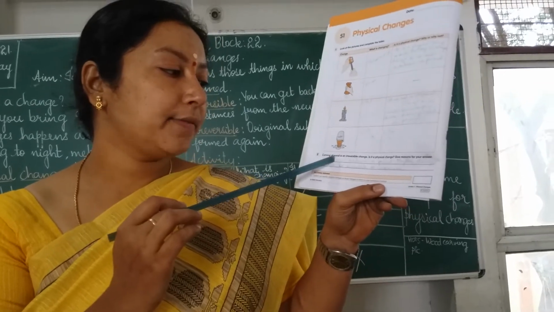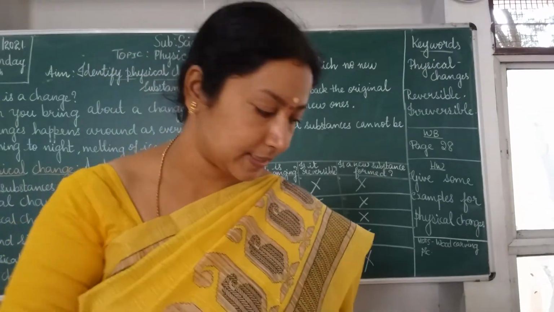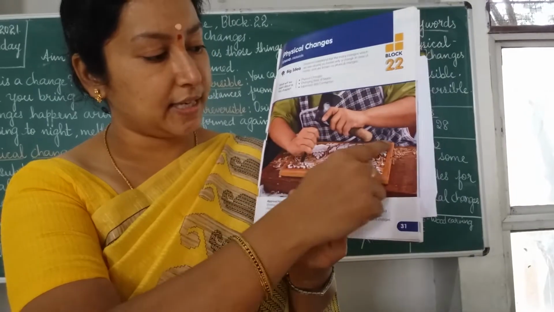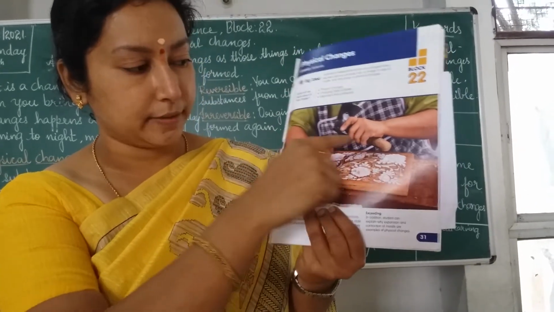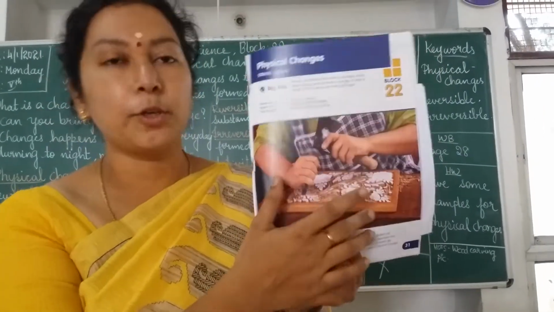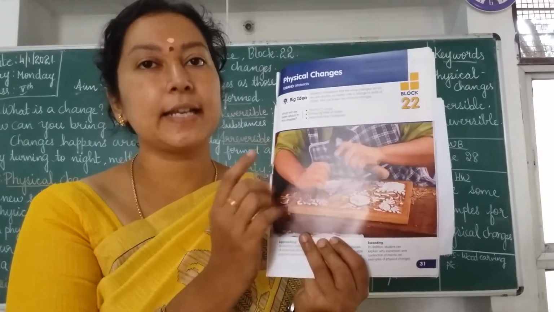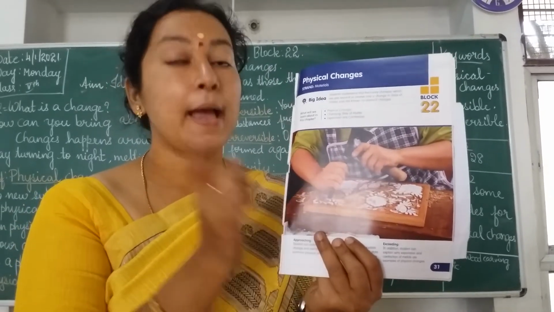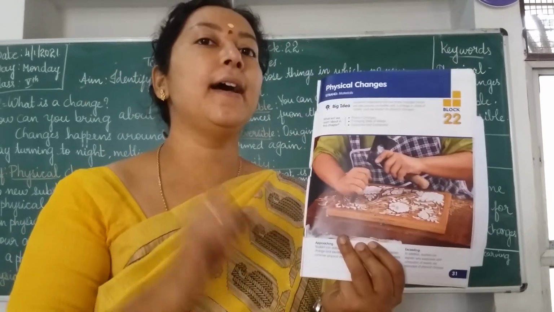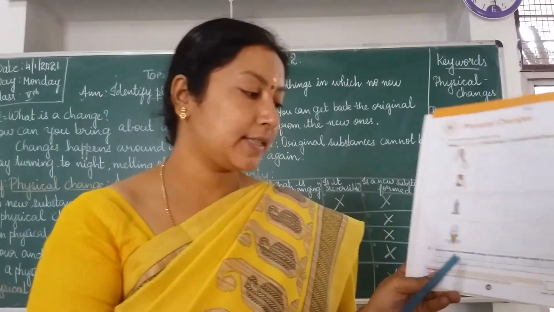Next question, carving of wood is an irreversible change. Is it a physical change? Give reason for your answer. See, look here in your content book, page number 31, you can see a carpenter carving some wood, isn't it? So this wood is converted into some framework or some door form. You cannot get back the original wood to its original state, isn't it? So this is an irreversible change. But reversible and irreversible changes come under physical changes. Just now we have learnt that. So you have to write the answer for this.